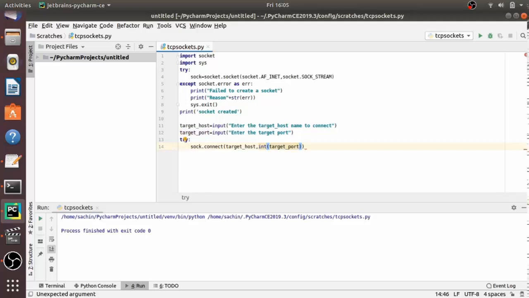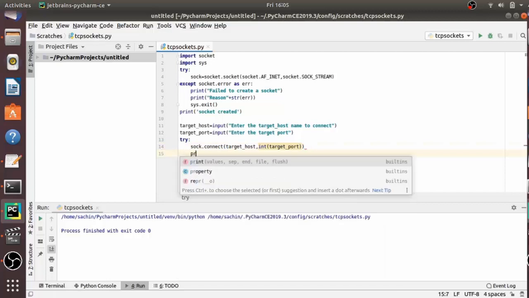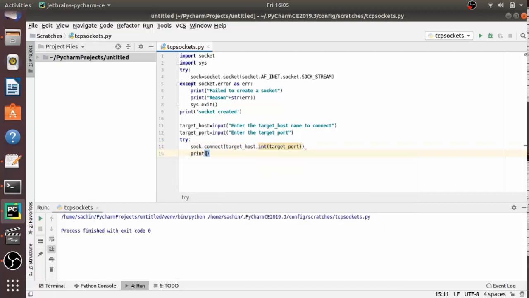Since the target host is a string, I am providing it directly like that, and the target port has to be an integer, so I have to convert it into an integer. In Python, typecasting is just int, and in that I have to provide the string, right?